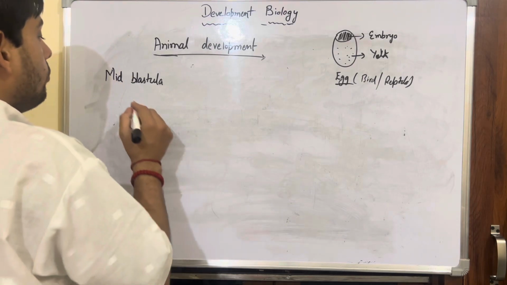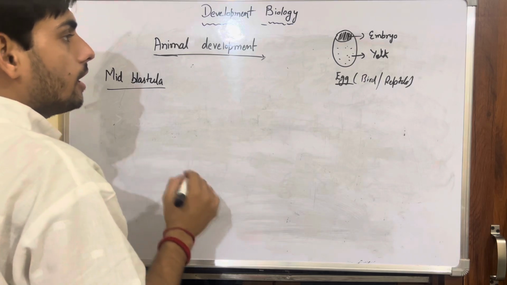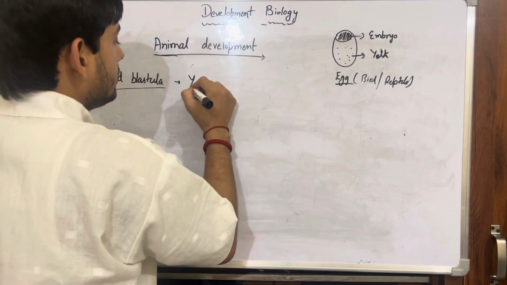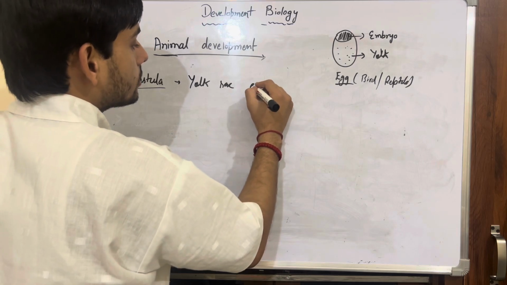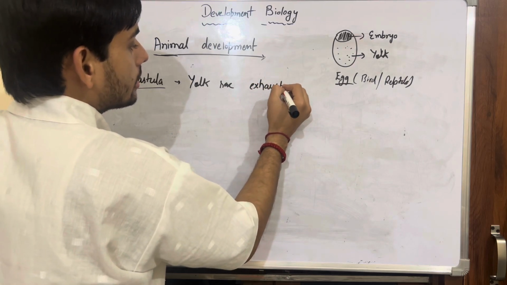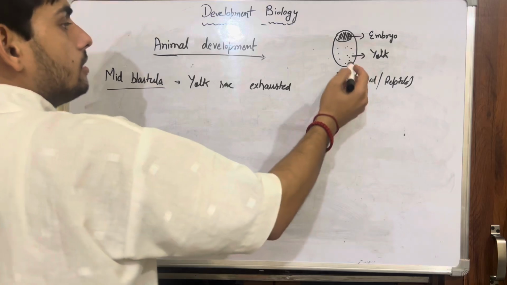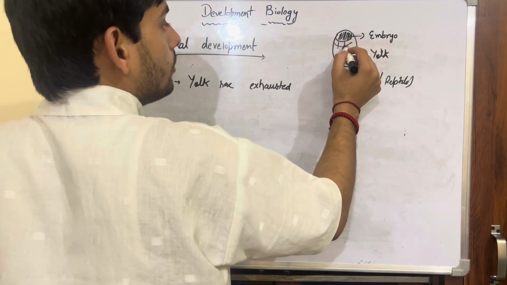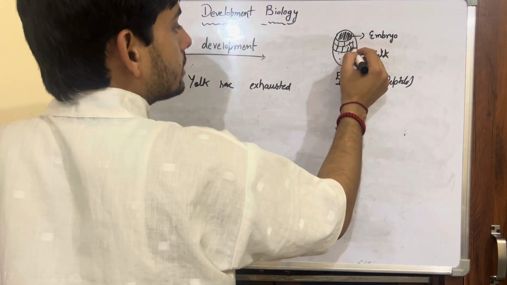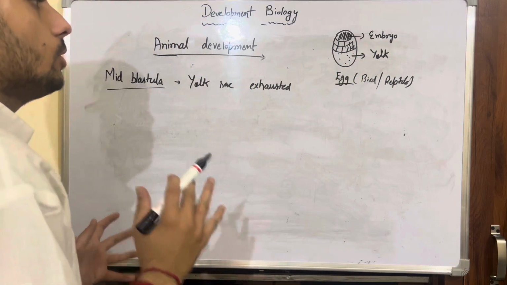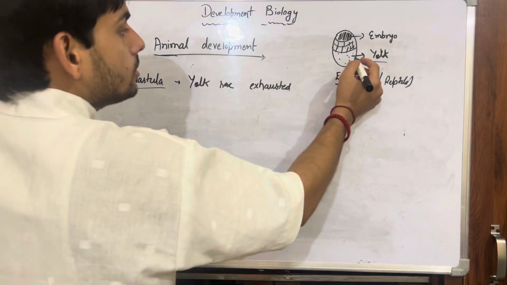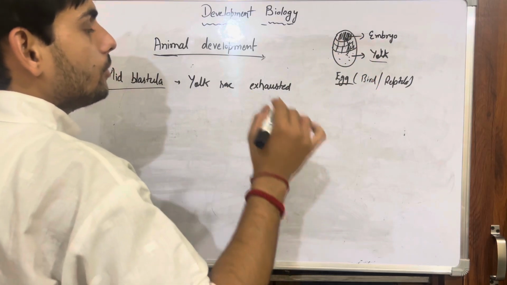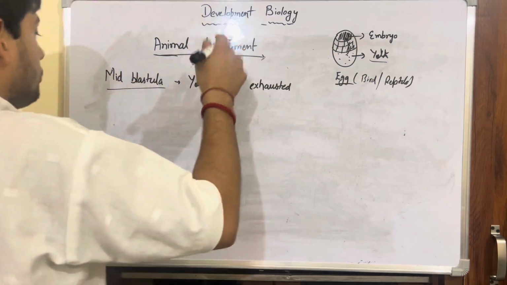Now when the stage of mid blastula comes, at this stage your yolk is utterly exhausted, which means the size of the embryo has not grown, but the size of the yolk has decreased, because the nourishment is going from the yolk to the embryo.